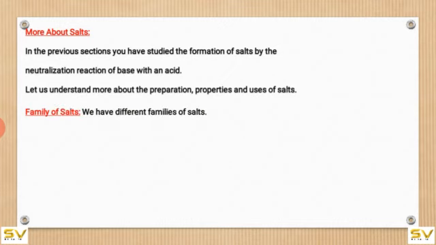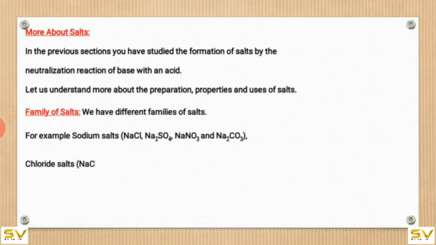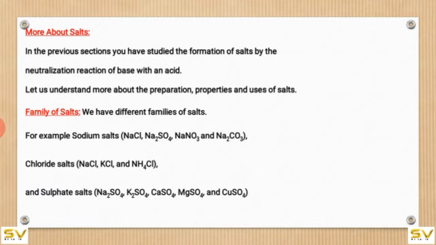Family of salts. We have different families of salts, for example, sodium salts, chloride salts and sulfate salts. NaCl, Na2SO4, NaNO3, Na2CO3 all come under sodium salts. NaCl, KCl, NH4Cl all come under chloride salts. Na2SO4, K2SO4, CaSO4, MgSO4 and CuSO4 come under sulfate salts.